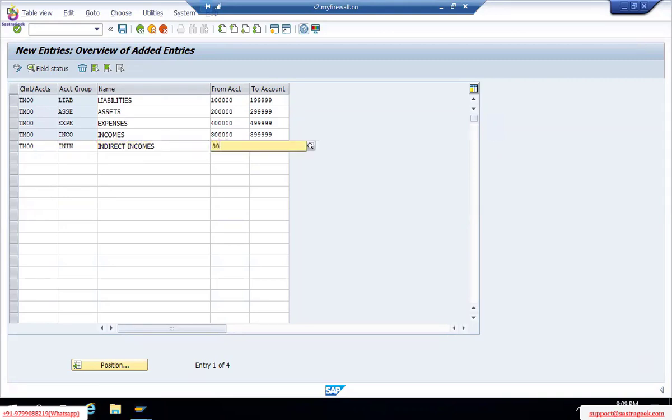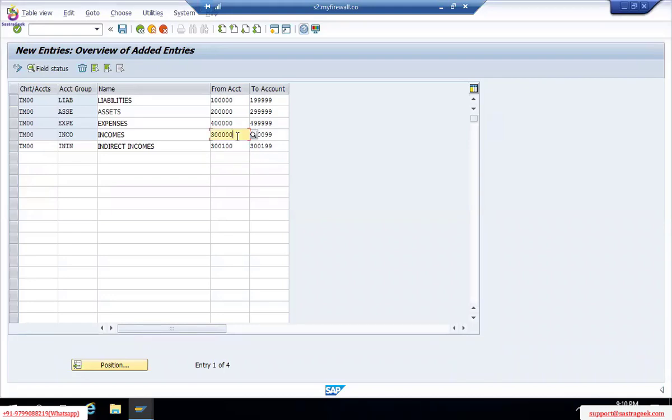You can give 3,100,000 to 3,199,999. So this number range will overlap, right? So what do we have to do? Cleverly, we have to reduce it. Net, it should not overlap.